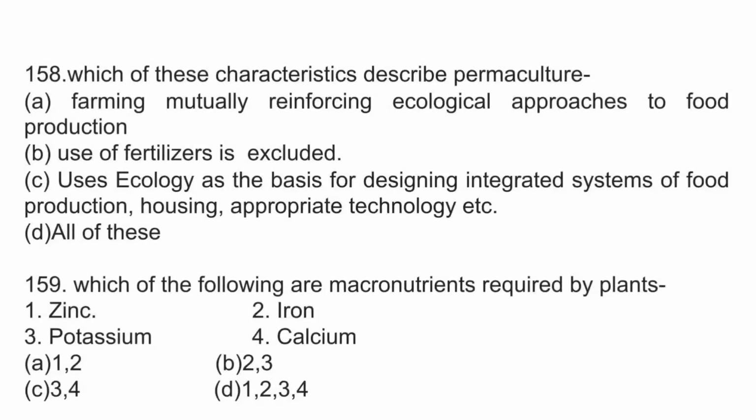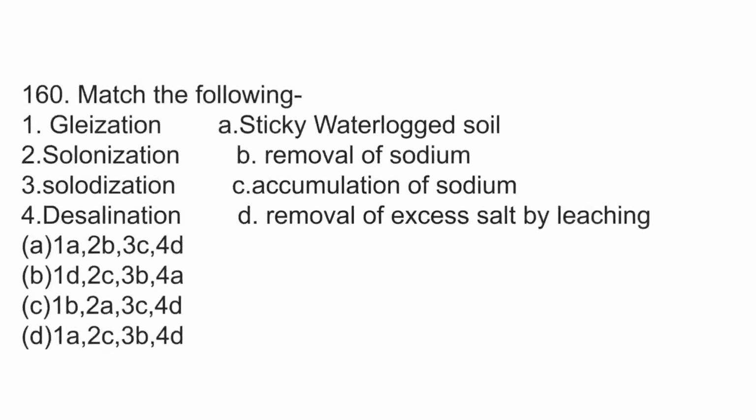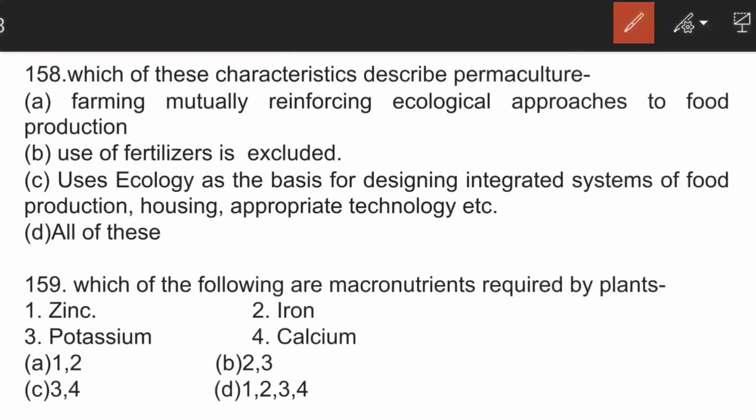The next question is, which of these characteristics describe permaculture? Farming mutually reinforcing ecological approaches to food production. All right. B is use of fertilizer is excluded. All right. Uses ecology as the basis for designing integrated system of food production, housing appropriate technology, etc. Or D, all of these. So here A will be the correct answer. Oh, I'm sorry, here C will be the correct answer.